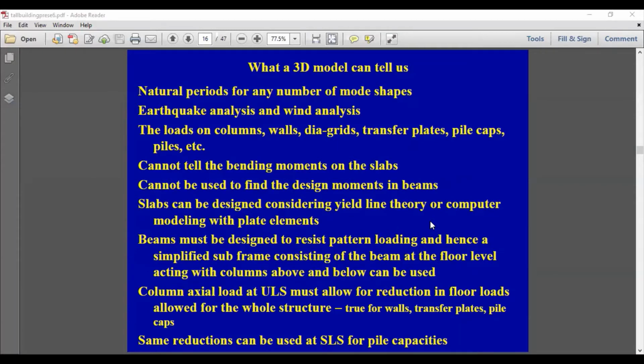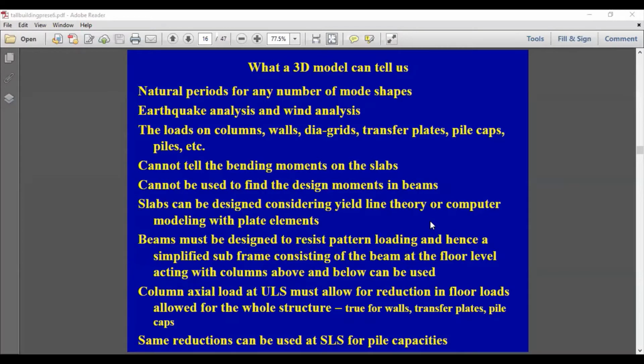Then the maximum load that you can get on the slab is about 2.5 kilonewtons per meter square. But when you are designing, we design it for a load of 5 kilonewtons per meter square. So you can see the live loads that are allocated have an allowance of about 50% for dynamic effects.